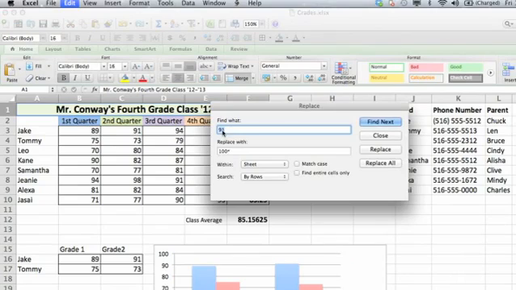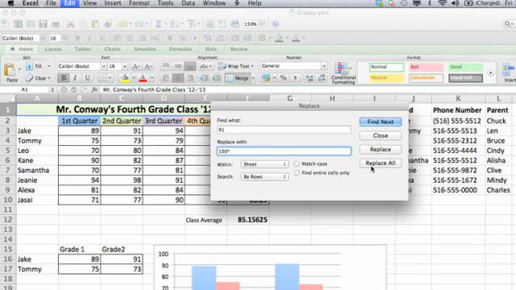So let's find the grade 91. Let's say for some reason I'm a teacher and everyone who scored a 91, I really want to score 100, give them an extra 9 points on the test. So I'm going to replace this 91 with 100, and you would type that right in there. And the reason the asterisk was in there is just to keep place of the fact that I'm replacing that information.